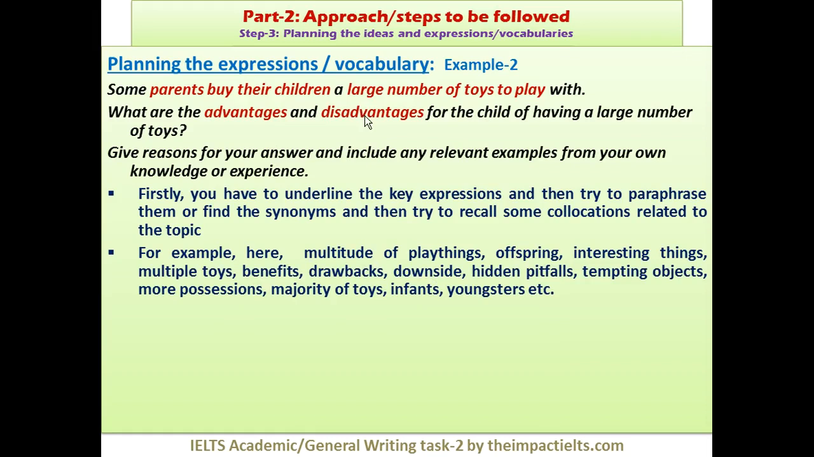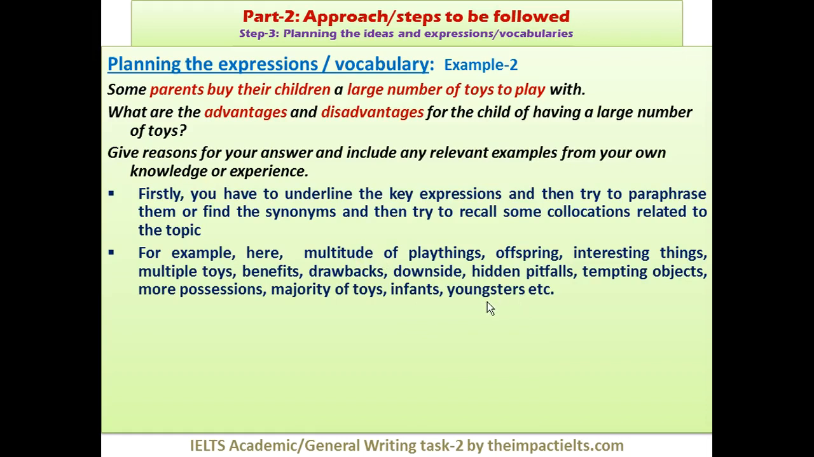Hidden pitfalls, again instead of disadvantage. Tempting objects, perhaps, since we are talking about toys, it comes to our mind when we're writing. More possessions, again for toys. Majority of toys, so this is the third expression, because you need to write toys many times, right? Infants, again for child, and youngsters. I'm not sure.